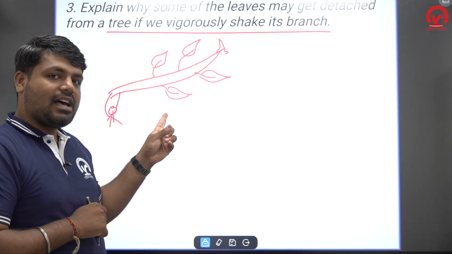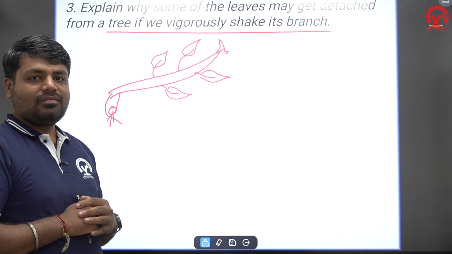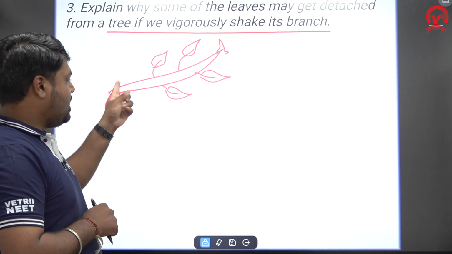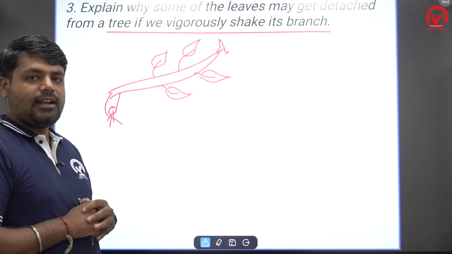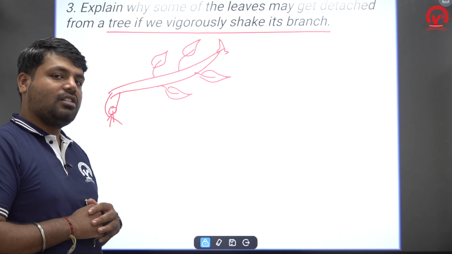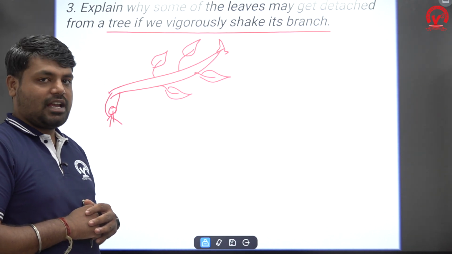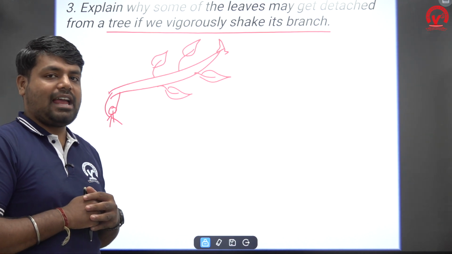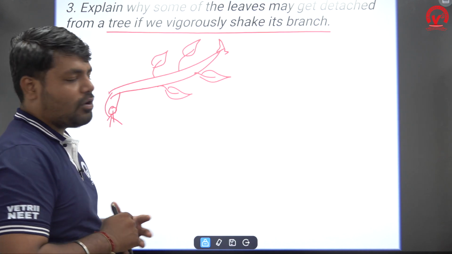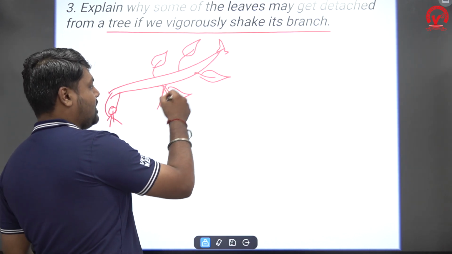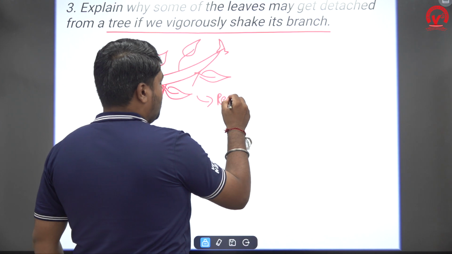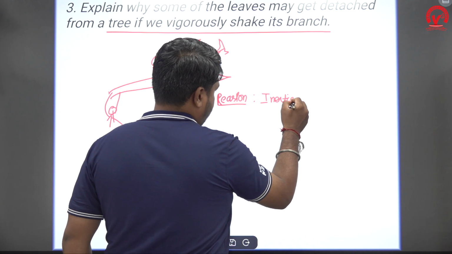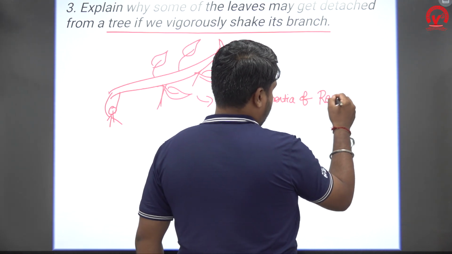So before shaking, the leaves are in which position? At rest. So inertia will act on them. If you start to shake the branch, it changes into motion, but the leaves will produce some inertia because the leaves have some mass. So they have their own natural tendency to resist a change of state. Due to this resistance, the leaves fall down. So the correct reason is the inertia of rest. Can you understand?